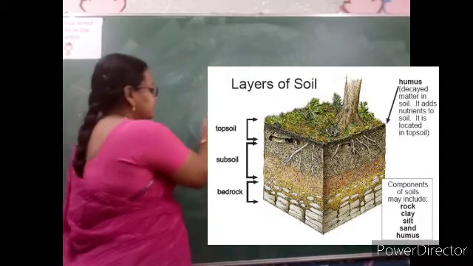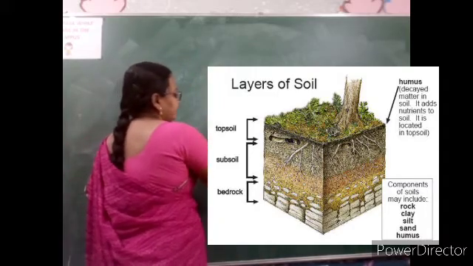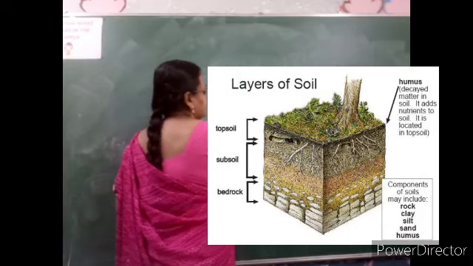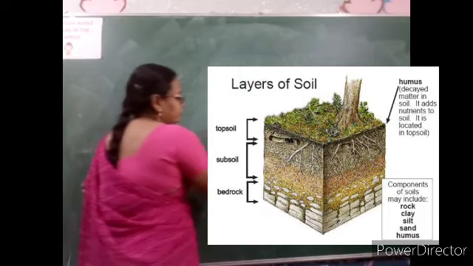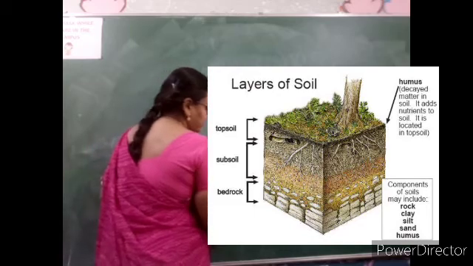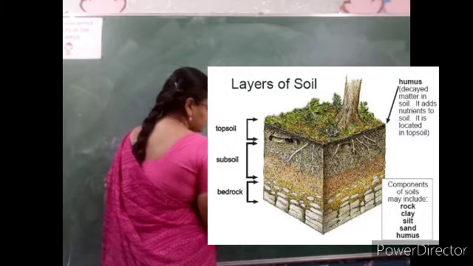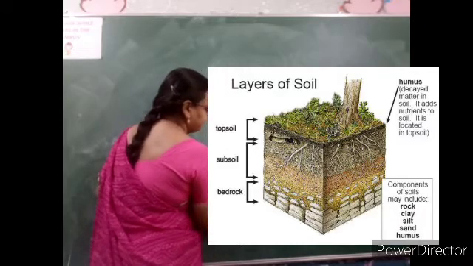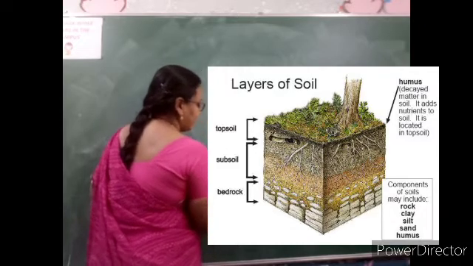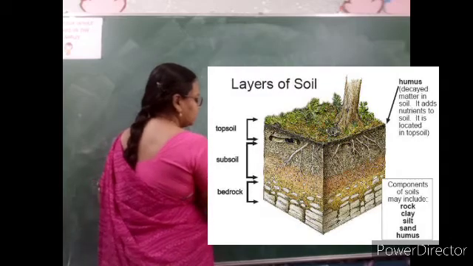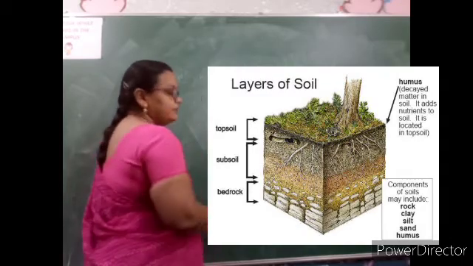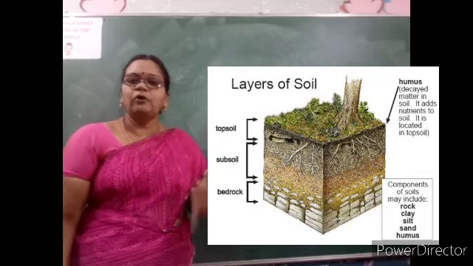The next part of the lesson is layers of soil. So you all have that sample in front of you, in which you have added the soil and poured water. This is soil, and above that water is there. This water will help the soil which you have collected to form the layers.